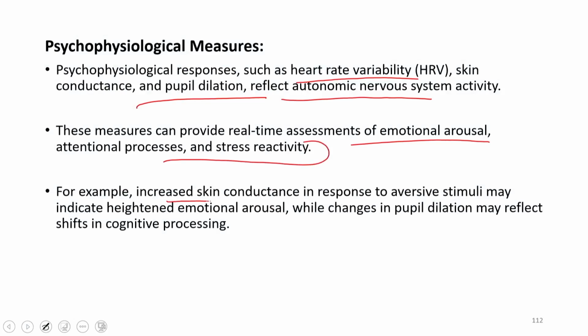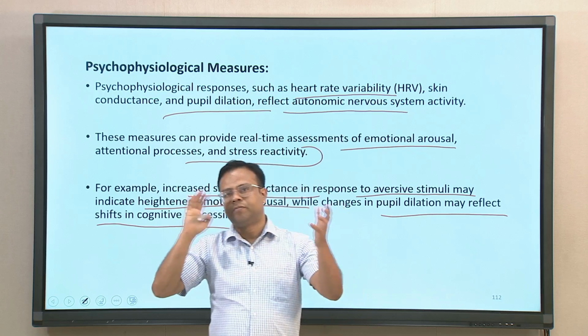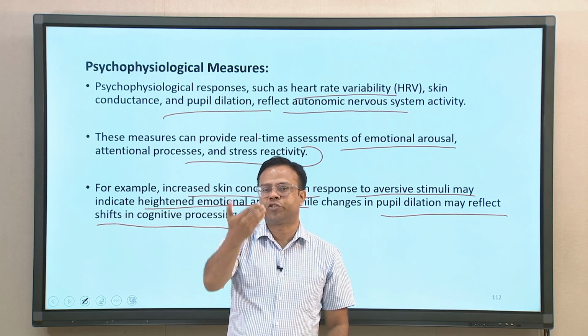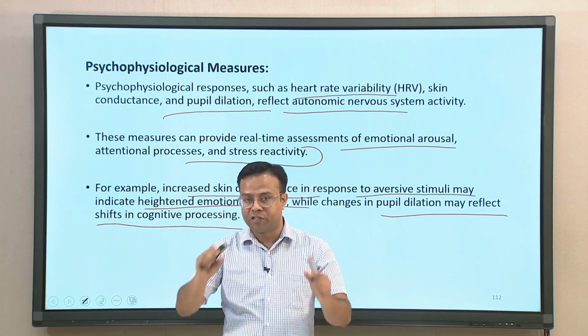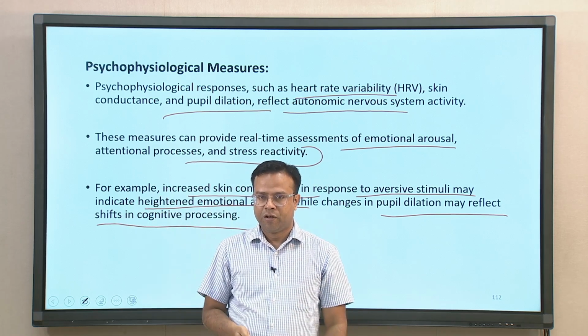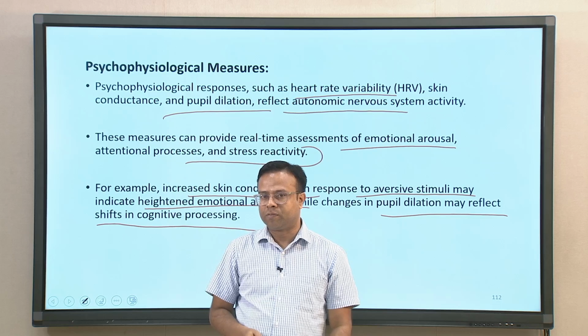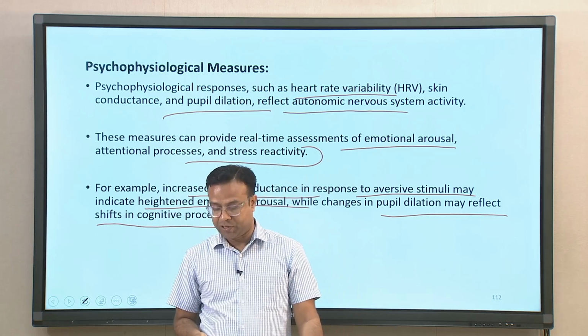For example, increased skin conductance in response to aversive stimuli may indicate heightened emotional arousal, while changes in pupil dilation may reflect a shift in cognitive processing. So, a lot of mental and emotional functions could be associated with these physiological parameters, which are measured using psychophysiological measures.